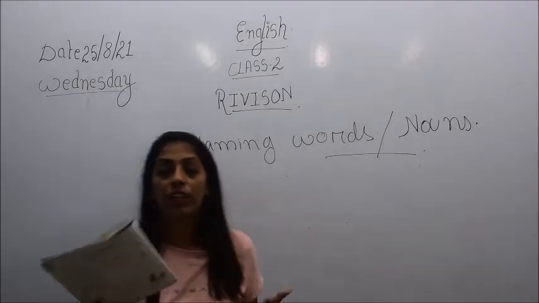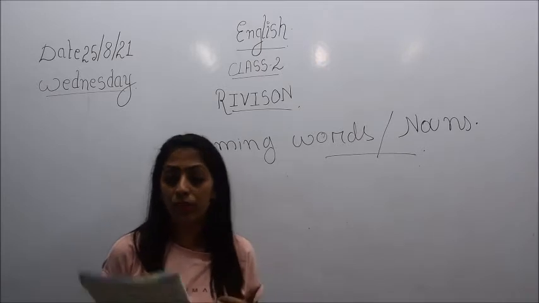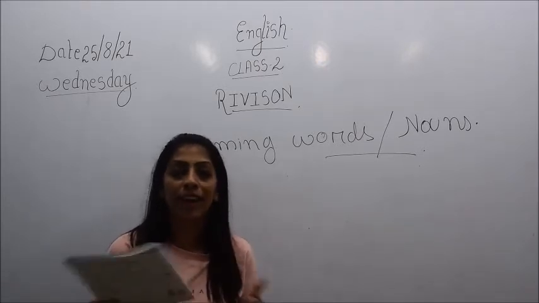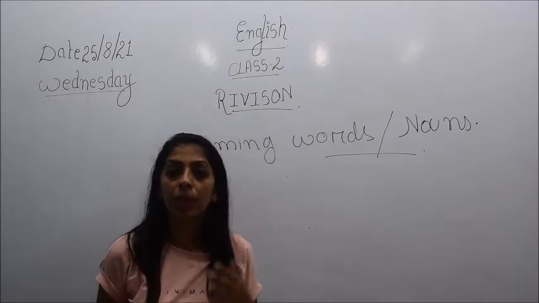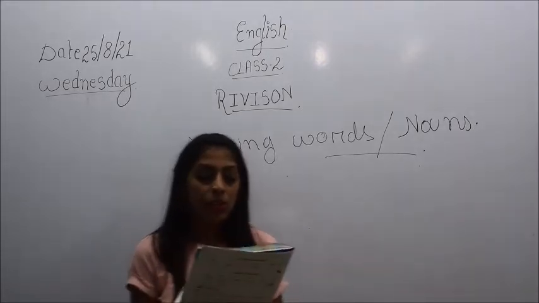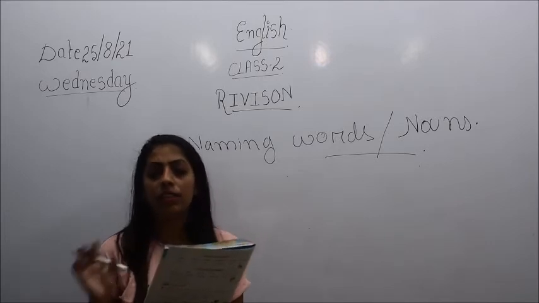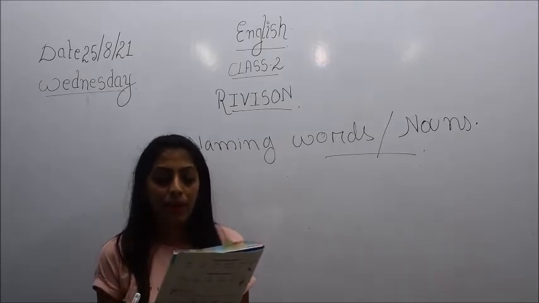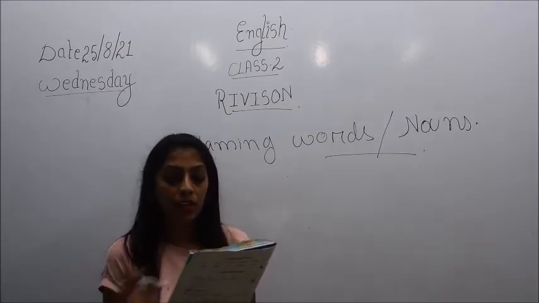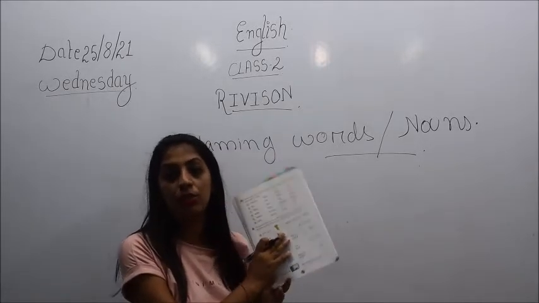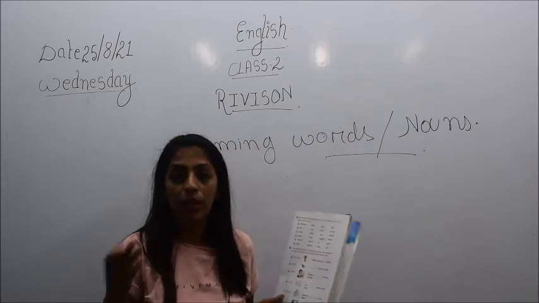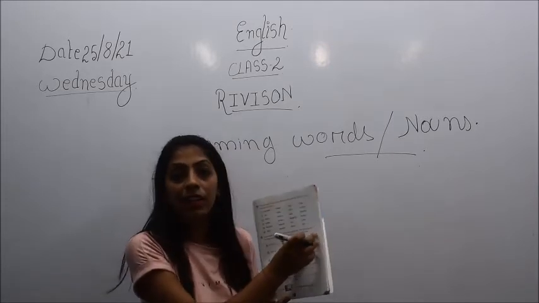Now all these words are in jumbled form, and you need to arrange the letters in a proper order so that it becomes a particular word. So number 1: rabbits love to eat. Here the picture has been given as a clue, and you need to figure out what the word is supposed to be.